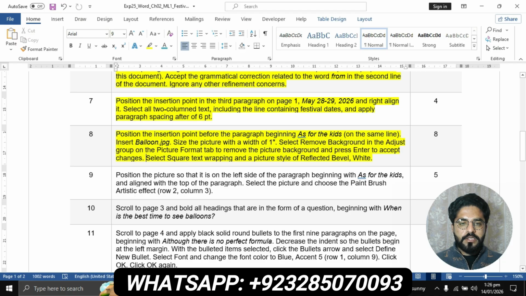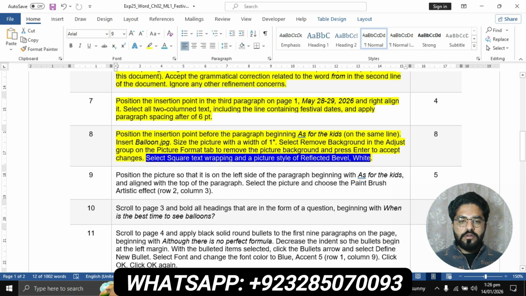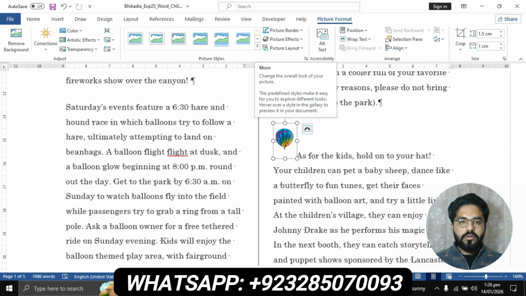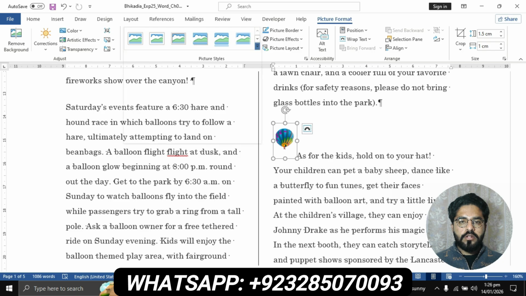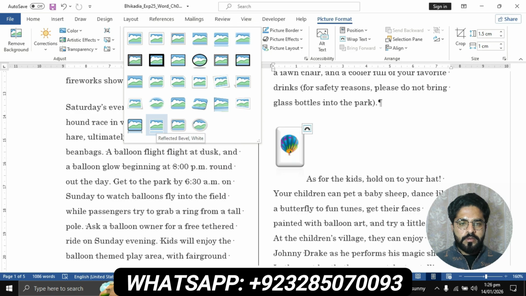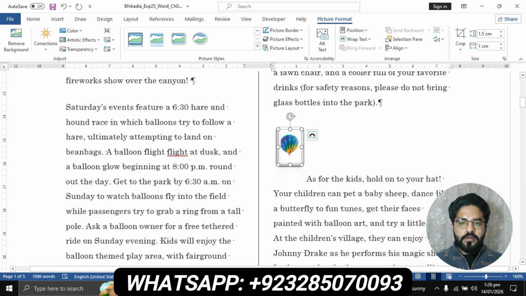And the last part is select the square text wrapping and a picture style of reflected bevel white. At this point you will have to apply this style to the shape. Click on this, then go to the picture styles group, then click on this drop down and select reflected bevel white, this one.